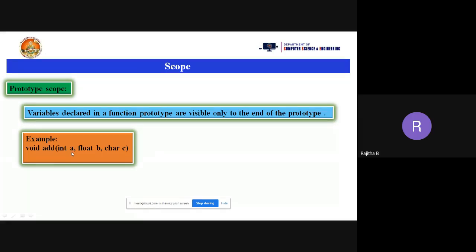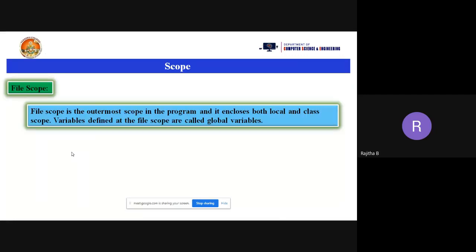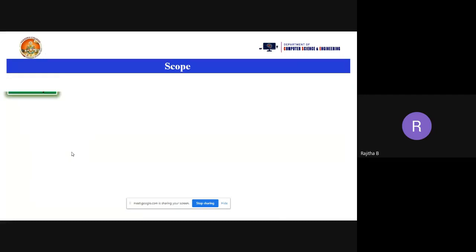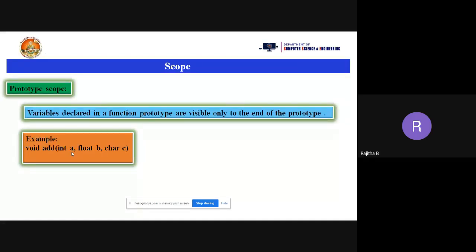So these are the types of scopes. What are the types of scope? First one, local scope. Second, function scope. Third, we have class scope. Next, the fourth one, we have one more, that is file scope. And next we have the prototype scope. So these are the five different types of scopes.